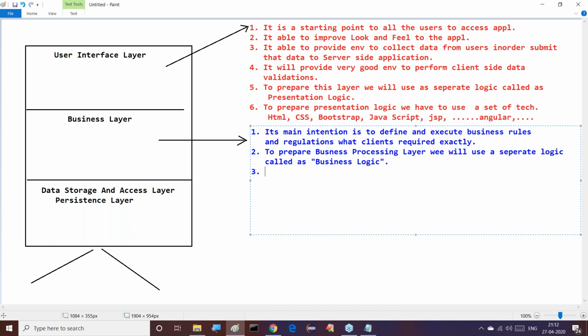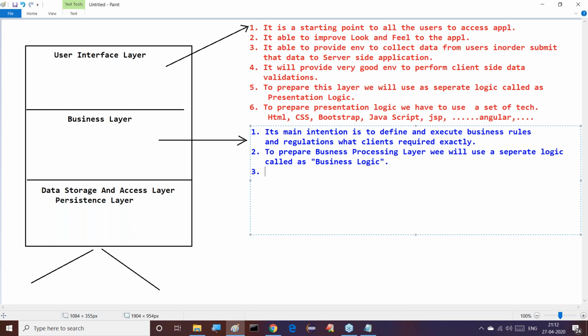Its main intention is to define and execute business rules and regulations, what clients require exactly. To prepare the business processing layer, we use a separate logic called business logic.